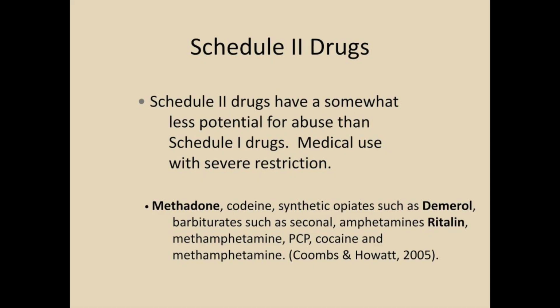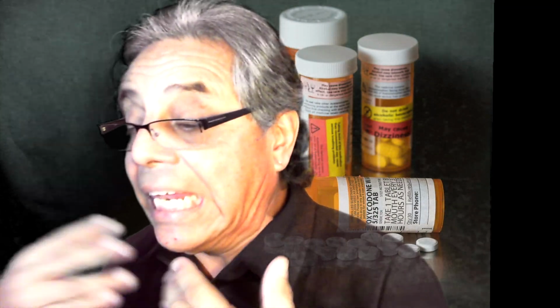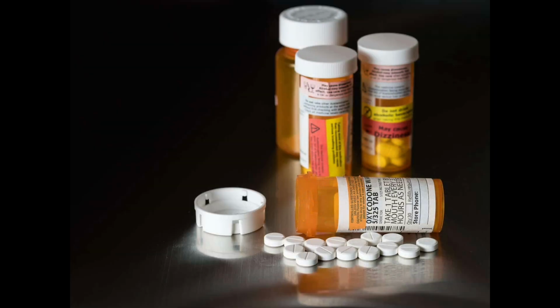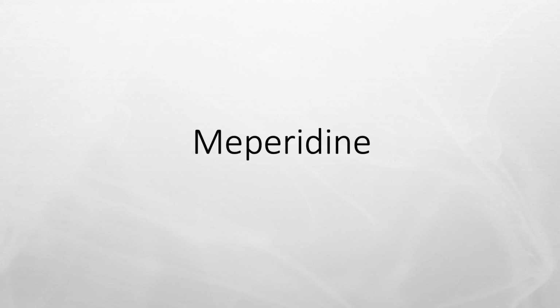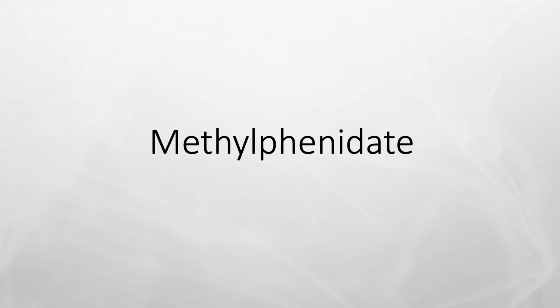Stepping down from that is Schedule 2. Now, Schedule 2s still have a high potential for abuse and addiction. However, these chemicals have approved medicinal uses. They do require an official form which explains that not only are they scheduled, but they are restricted. And these are medications in which the consumer usually gets a limited amount of these chemicals. These are used for severe physical and psychological problems, and severe physical and psychological abuse and addiction may result from these medications. Examples include amphetamine, cocaine, codeine, fentanyl, hydrocodone, hydromorphone, meperidine, methadone, methamphetamine, methylphenidate, morphine, oxycodone, phenobarbital, Percocets.